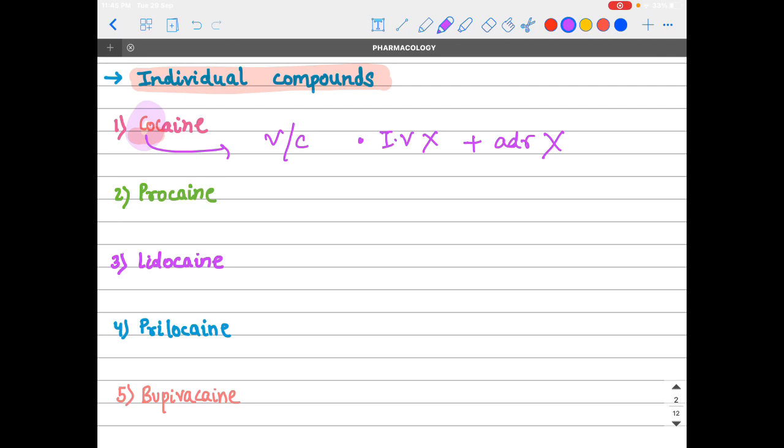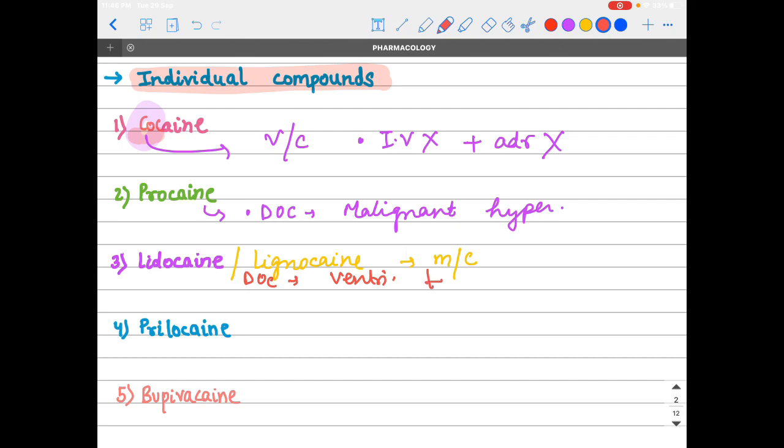Now come to one more compound, that is procaine. For procaine, we have to know that this is the drug of choice for malignant hyperthermia. Now, the third one, that is lidocaine, also known as lignocaine. It is the most commonly used local anesthetic nowadays, and this is the drug of choice for ventricular tachycardia. And also 2% lidocaine is the most popular drug for dental anesthesia.